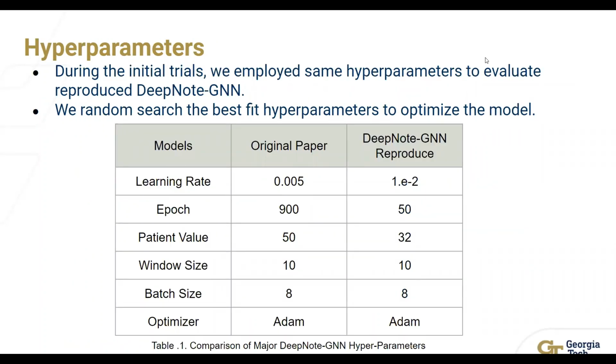Next, we will put you all in the picture about the hyperparameters. There are hyperparameters for the reproduced models such as learning rate, epoch, patience value, window size, batch size, optimizer, and so on. The above table represents the major hyperparameters we have focused on most of the time. We used random search, adjusting the best-fit hyperparameters for model optimization.